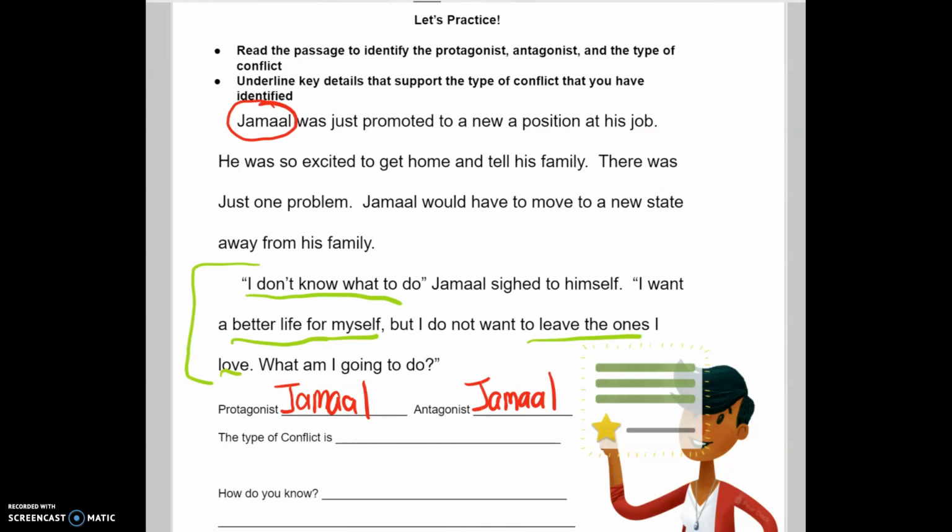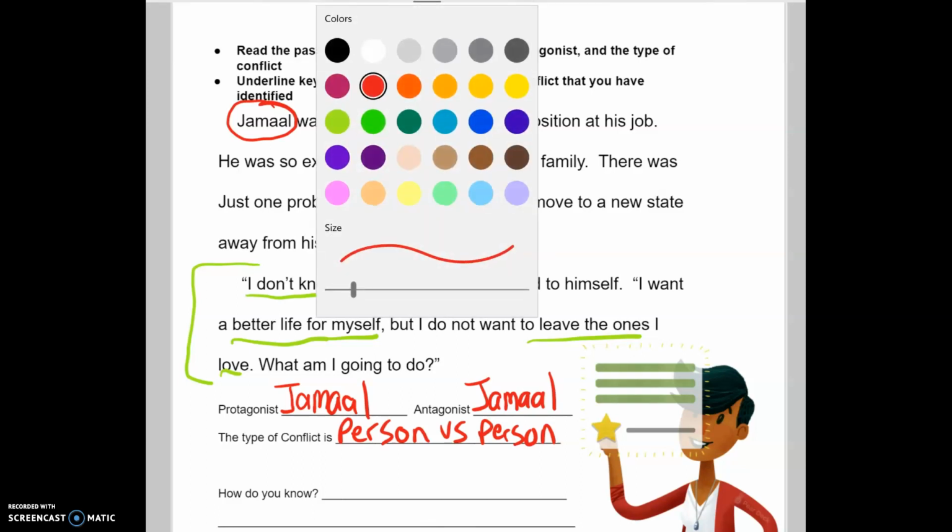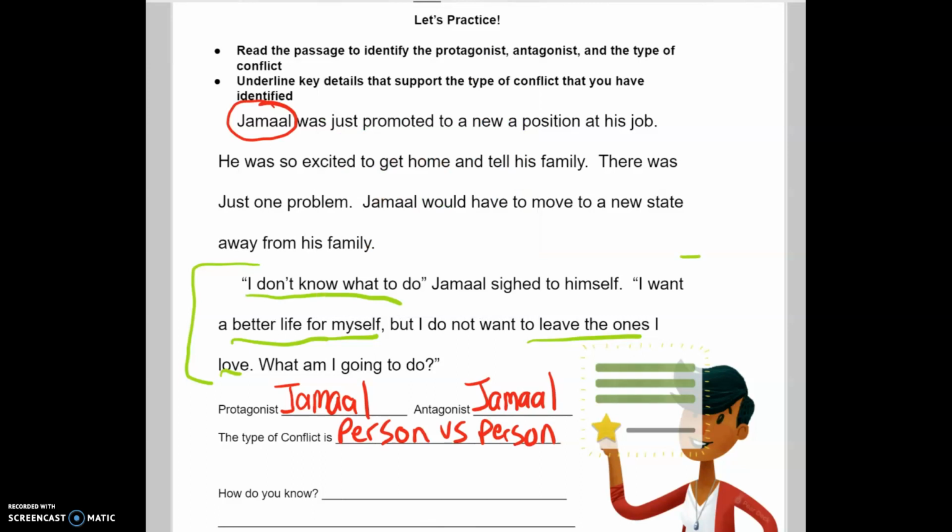And the type of conflict, when you're at conflict with yourself, is person versus person. And that's the only type of internal conflict, right? When you're having it within yourself. Now, how do we know? Well, we just discussed that in the green. This paragraph really lets us know that he was having a person versus person type of conflict.